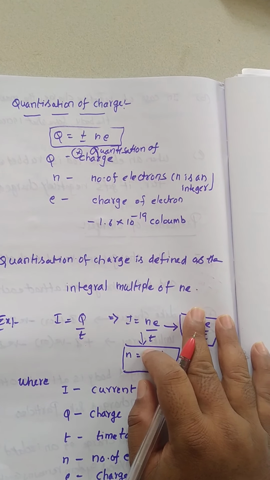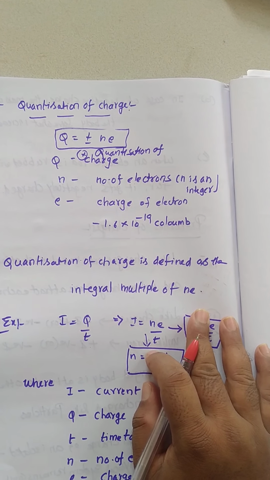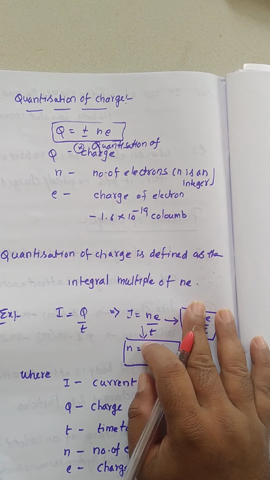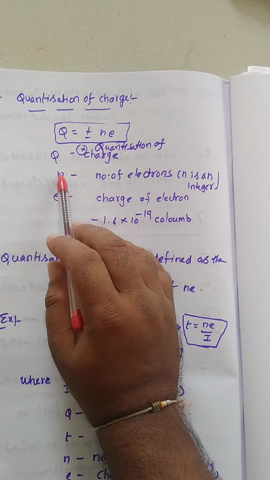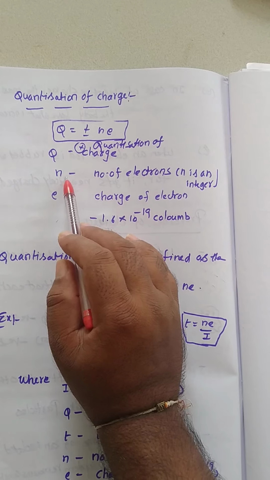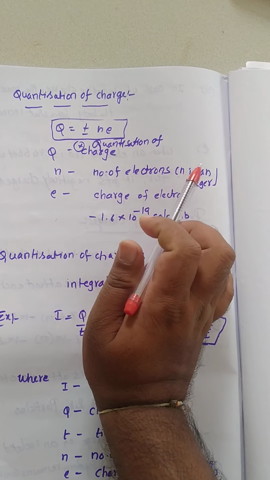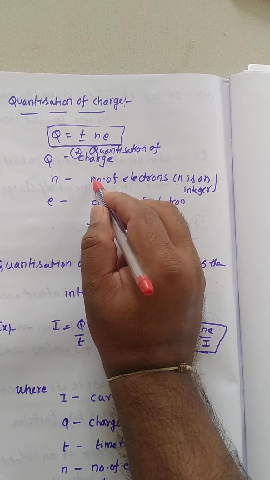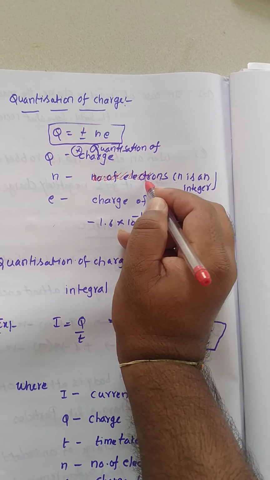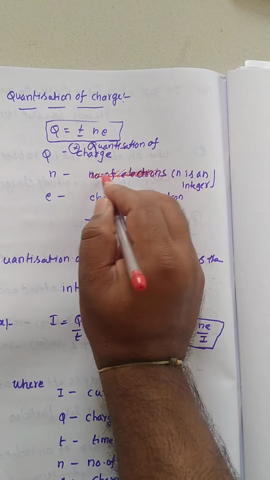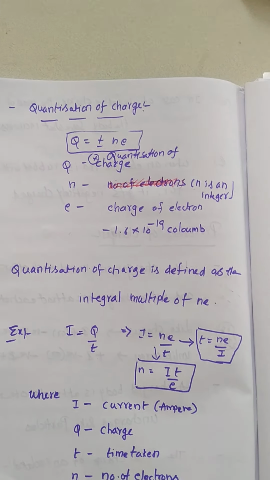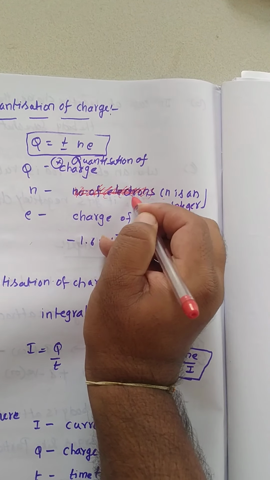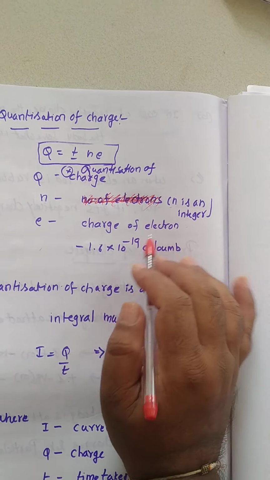What do you mean by quantization of charge? See, Q equals plus or minus Ne, where Q is the charge. N is an integer. Here we can say N is not just the number of electrons, we can say it is an integer. You can strike out that number of electrons. N is an integer here. And e means the charge of an electron.